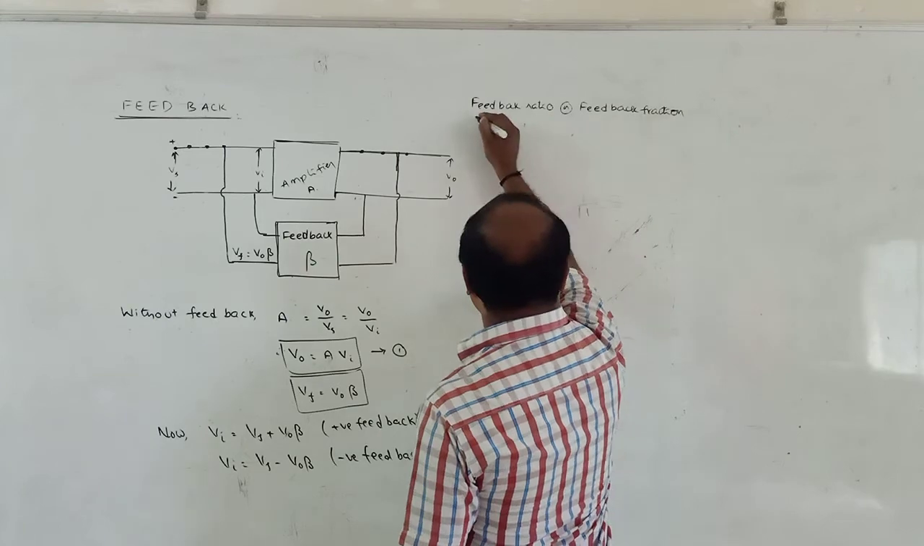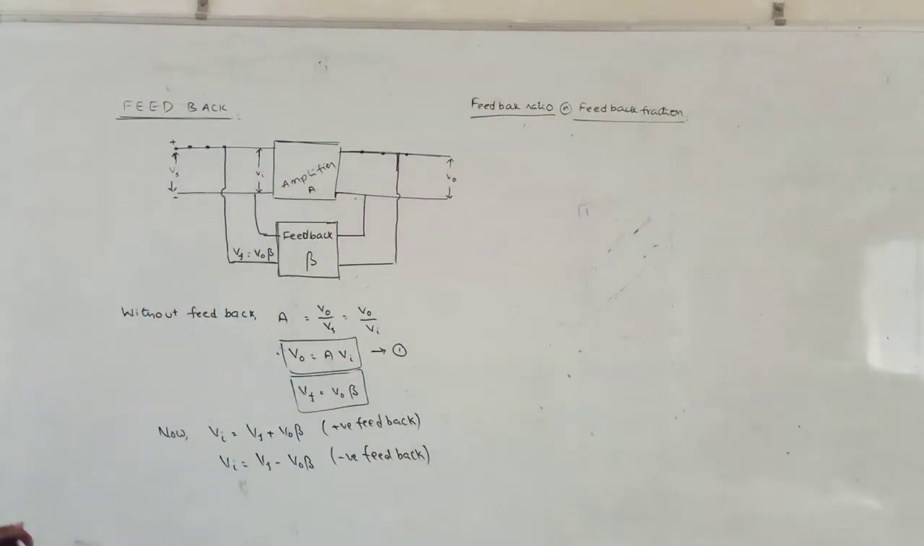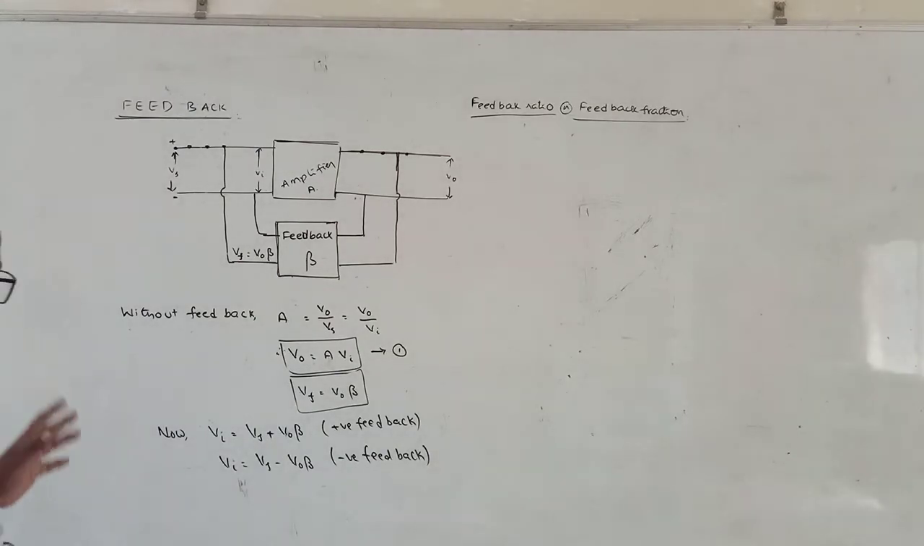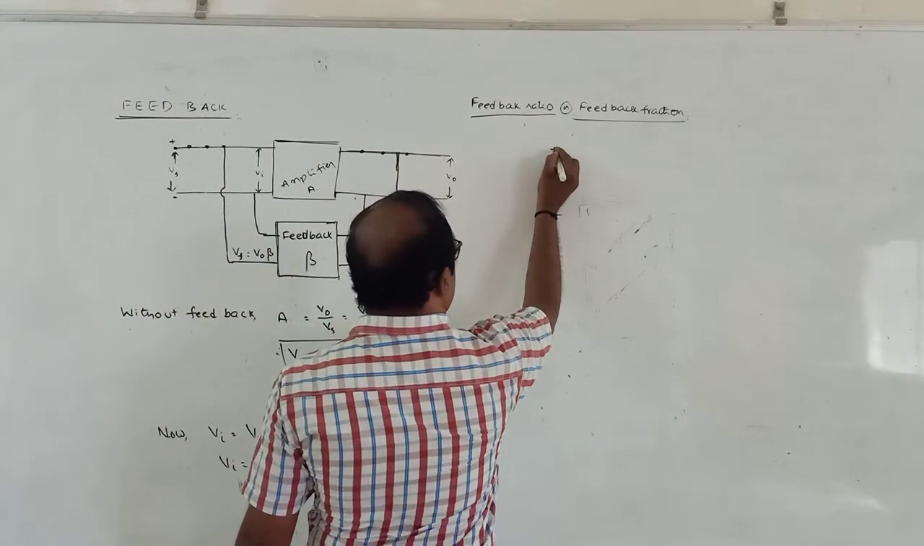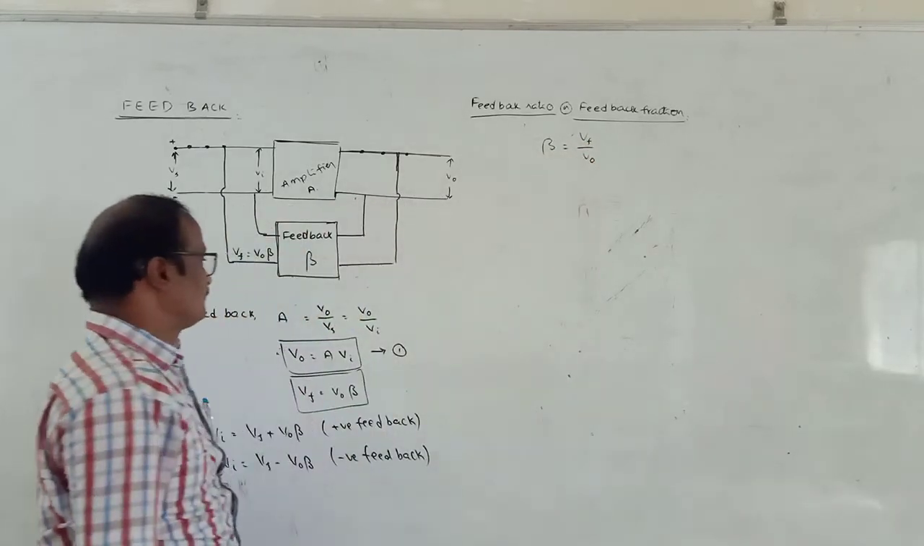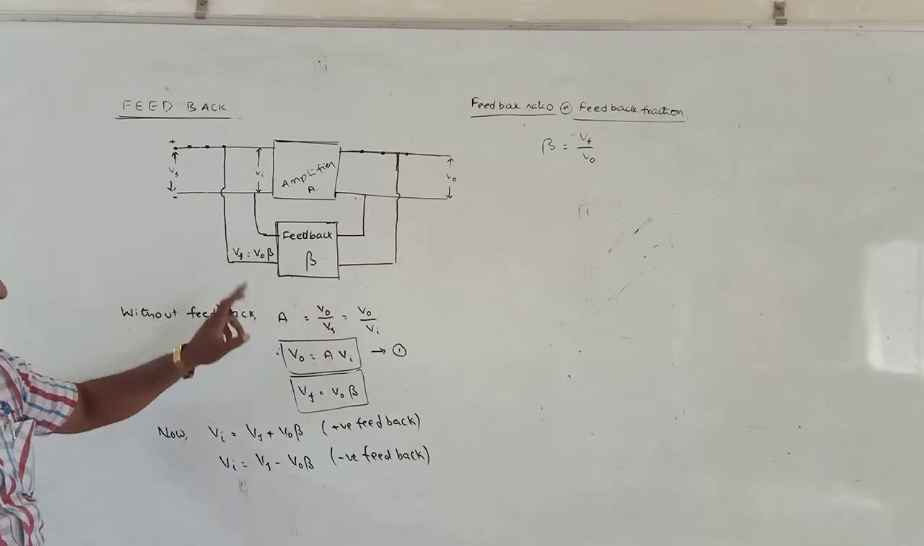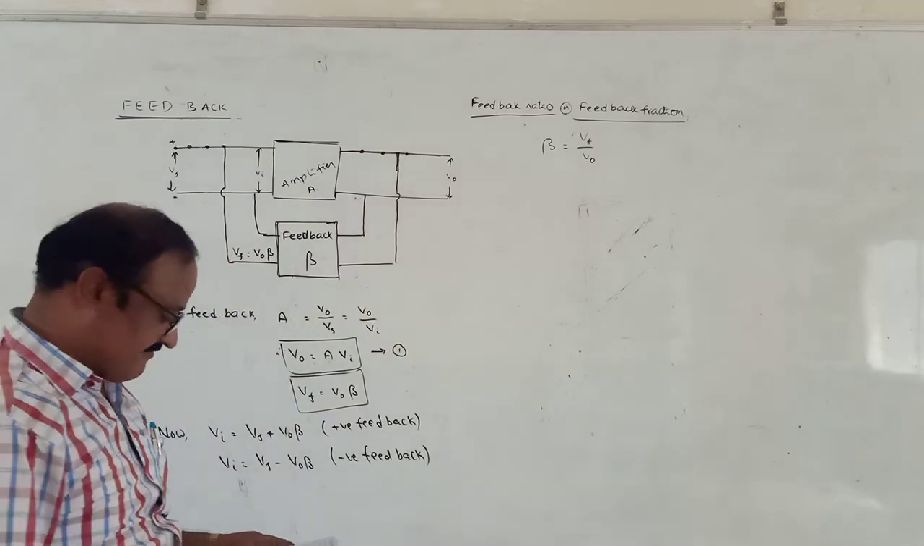Feedback ratio or feedback fraction. Suppose here in this feedback ratio, beta is equal to Vf by V naught. From this equation, Vf equal to V naught into beta, or beta is equal to Vf by V naught.